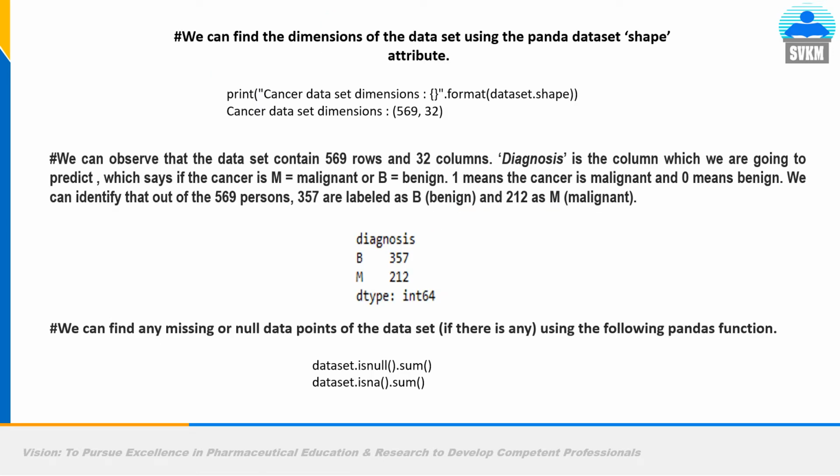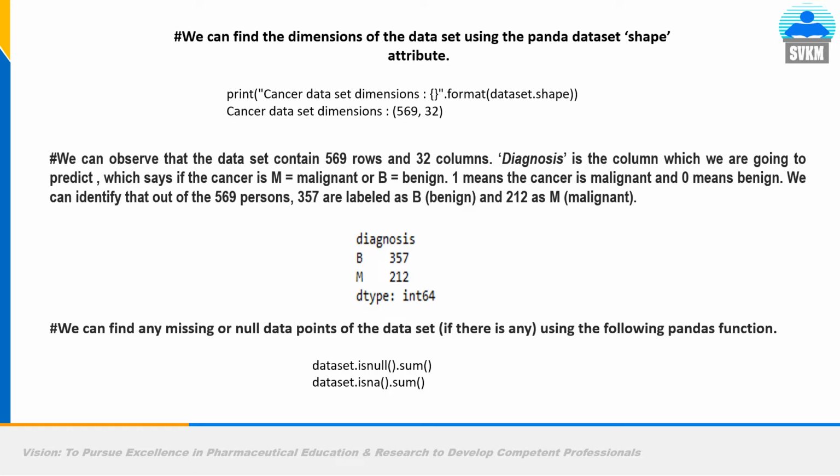The command dataset.head is used to see the rows and columns in the data set, that is, in the Excel sheet. Now we can find the dimension of the data set using the pandas dataset.shape. So print cancer data dimension format dataset.shape. The cancer data dimension means a total of 569 rows. It means a total of 569 different mammogram images have been given to the machine learning model, and each row has 32 columns: 31 columns for input features, and the last, 32nd column is y, that is, the label or output. So we can observe that the data set contains 569 rows and 32 columns.